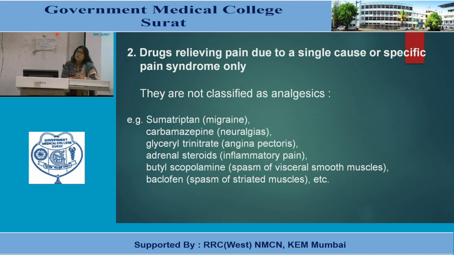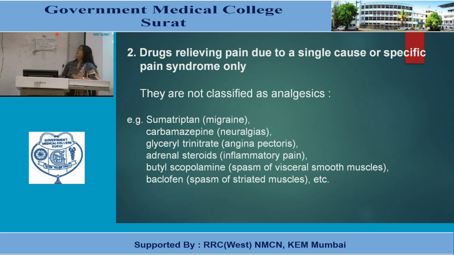Glyceryl trinitrate, which is a vasodilator, has been used to relieve pain of angina pectoris, which is due to imbalance between oxygen supply and oxygen demand in the myocardium. Then butyl scopolamine is used as an antispasmodic to relieve spasm of visceral smooth muscle. Then baclofen can be used in some conditions because it relieves spasm of striated muscle, and various other agents also.